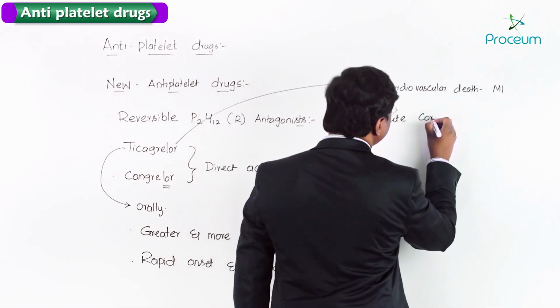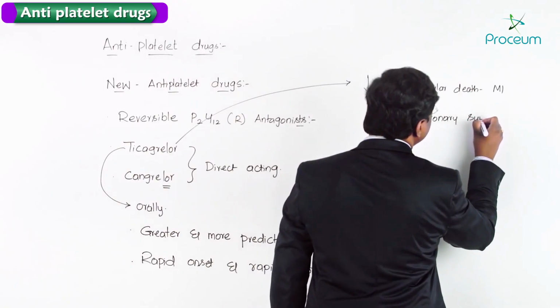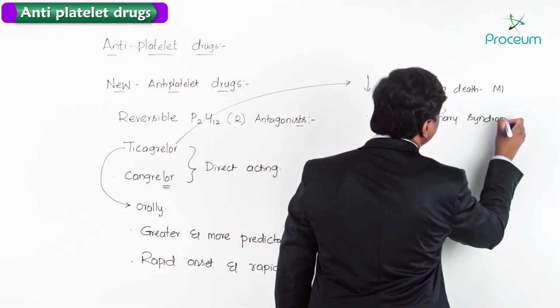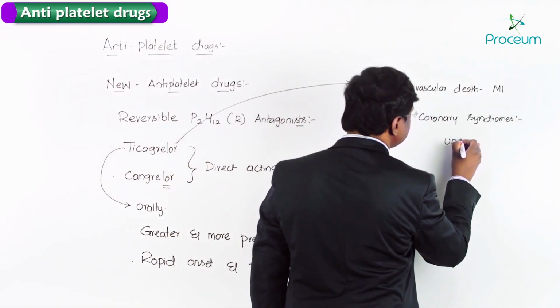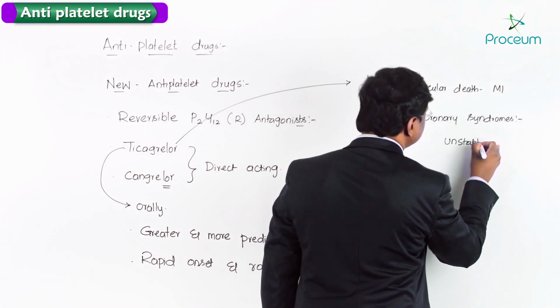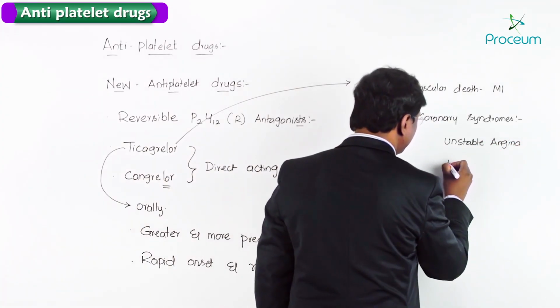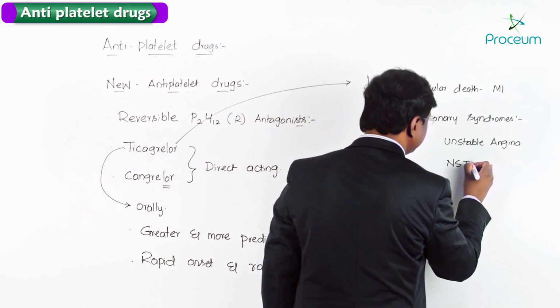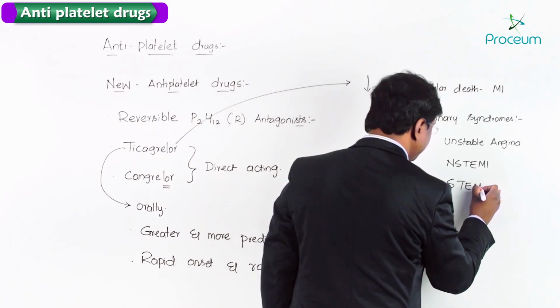Now, what are the clinical entities which are included in acute coronary syndrome? They include number 1, unstable angina, number 2, non-ST elevation MI, and number 3, ST elevation MI.